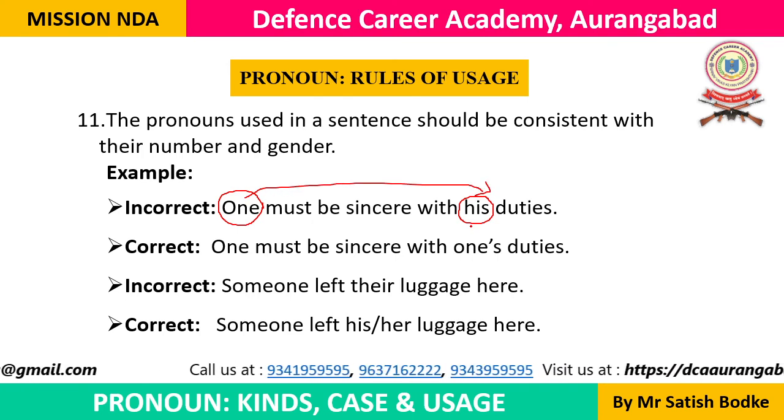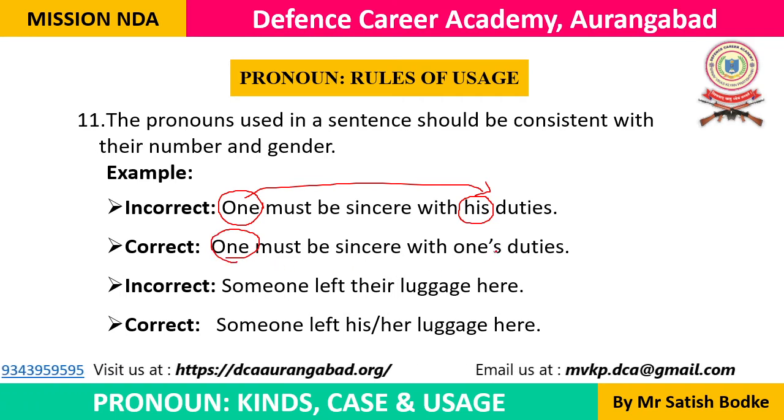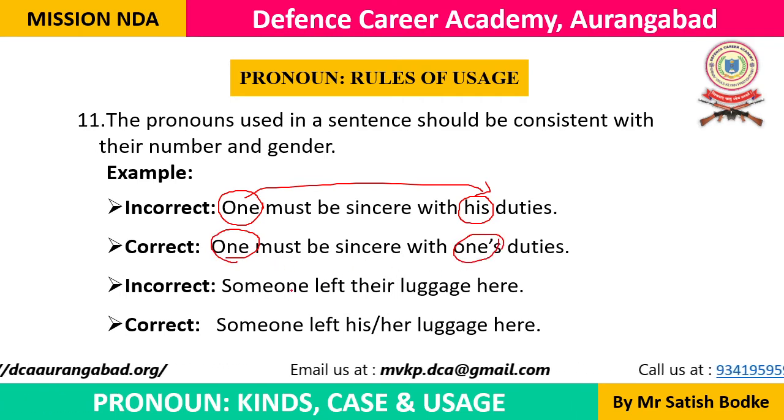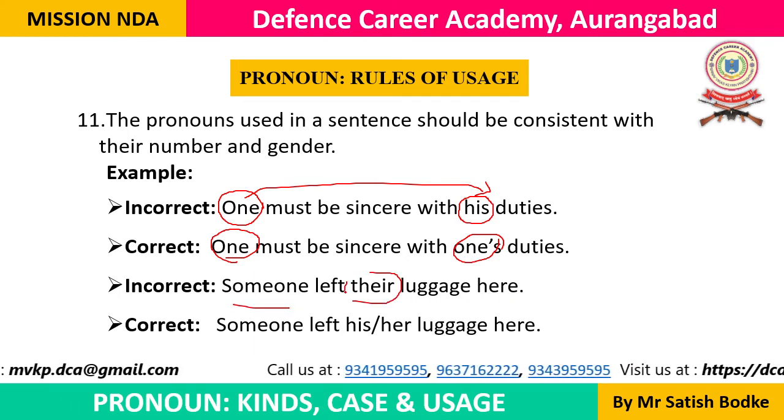Personal pronoun we cannot use. Okay. Here is one means anyone. One must be sincere with one's duties, not his duties. Someone left their luggages here नहीं. Their luggage here नहीं. There नहीं.